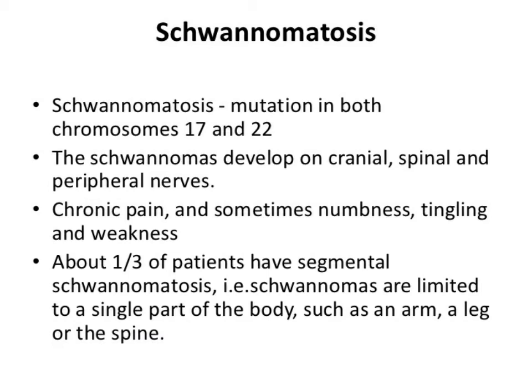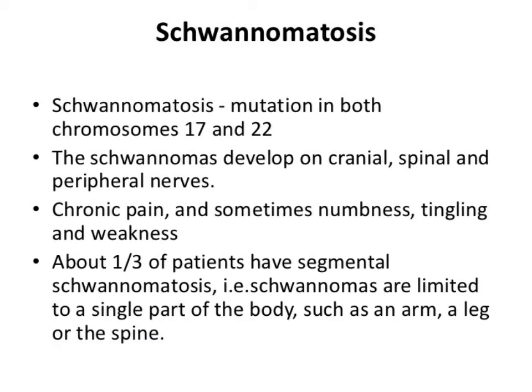So schwannomatosis is due to the mutation of both chromosomes 17 and 22. Schwannomas develop on the cranial, spinal and peripheral nerves. So basically you can say schwannomatosis is a combination of NF1 and NF2. NF1 was a peripheral disease, the most common one, and NF2 was central and less common.